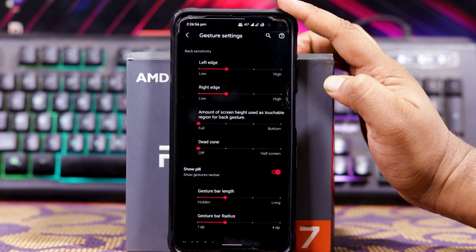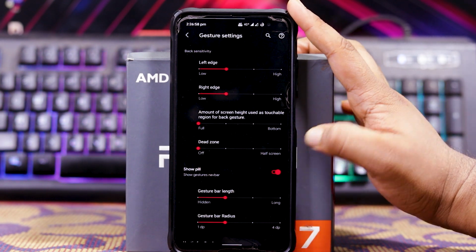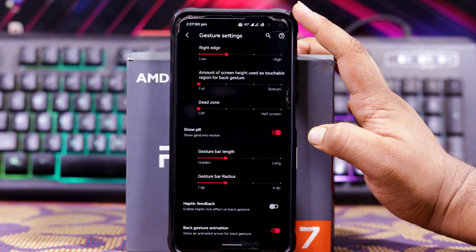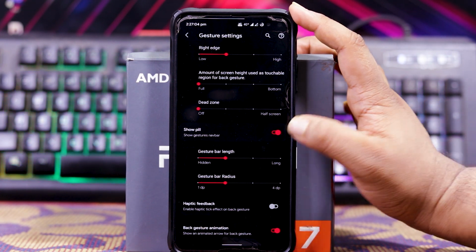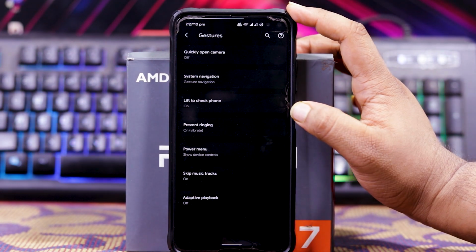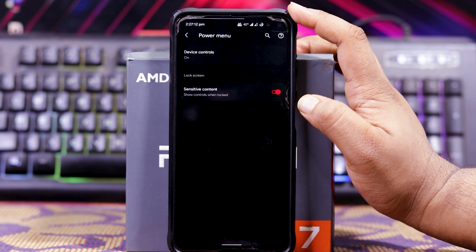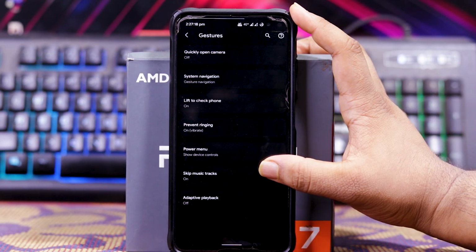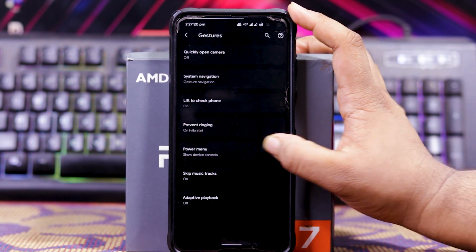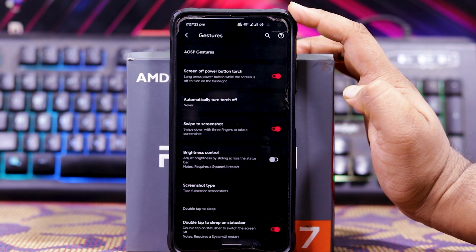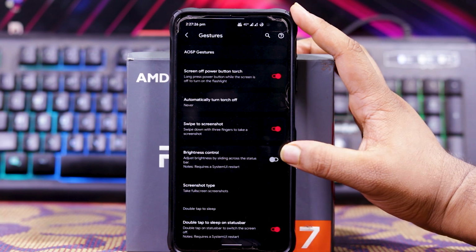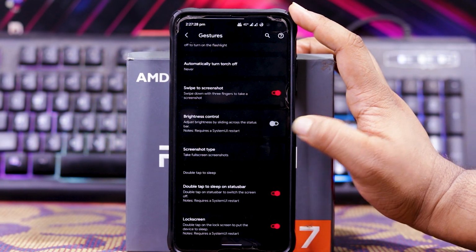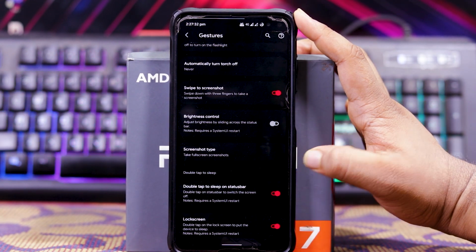You get left edge, right edge, amount of screen height, dead zone, show pill, gesture bar length, gesture bar radius, haptic feedback, and back gesture animation. In gestures, you get lift to check phone, prevent ringing. In power menu, you get device control and sensitive content. Then you get skip music tracks and adaptive playback. In gestures, you get screen off, forward and torch, 3-finger screenshot, brightness control, screenshot type, double tap to sleep on status bar and lock screen.